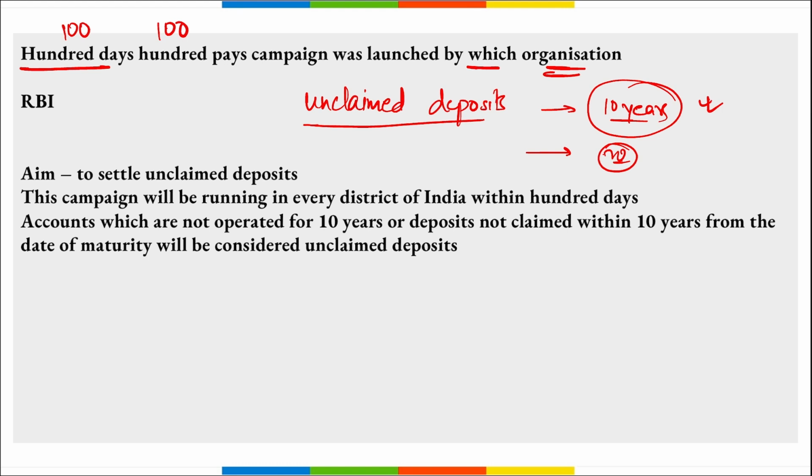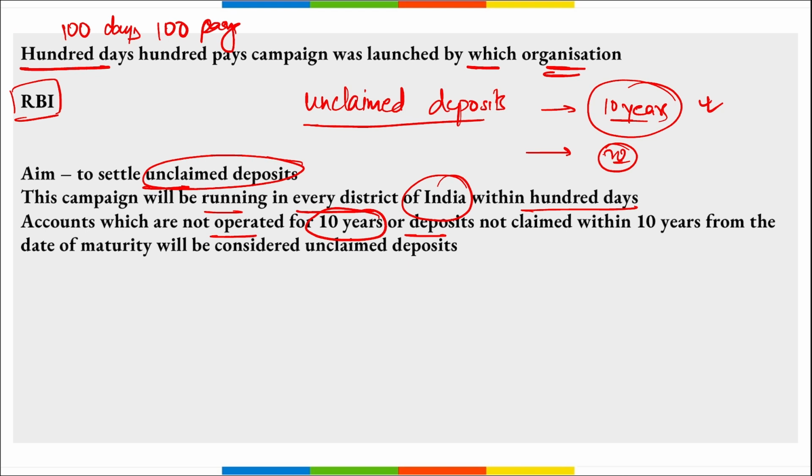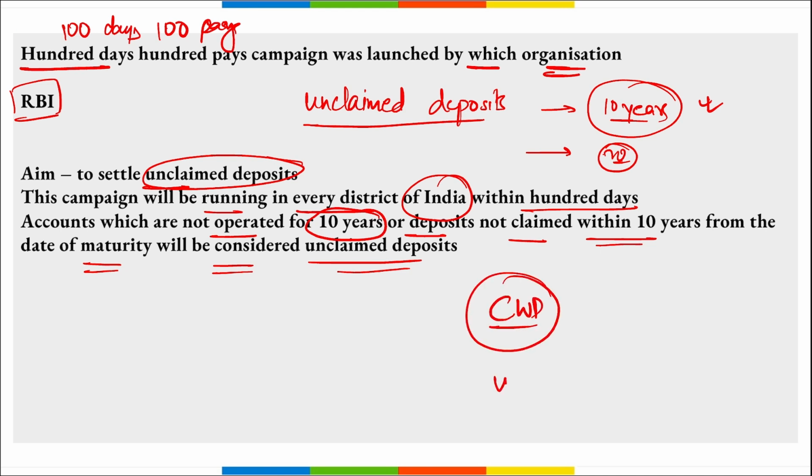Correct? So the main aim here is to settle the unclaimed deposit. It was released by RBI, that is 100 days 100 pays. Correct? This campaign will be running in every district of India within 100 days. Accounts which are not operated for more than 10 years, or deposits that are not claimed within 10 years from the date of maturity, will be considered as unclaimed deposits, right? Also, RBI has announced the setting up of a centralized web portal for the public to search the unclaimed deposits across multiple banks. So this is your 100 days 100 pays launched by RBI.